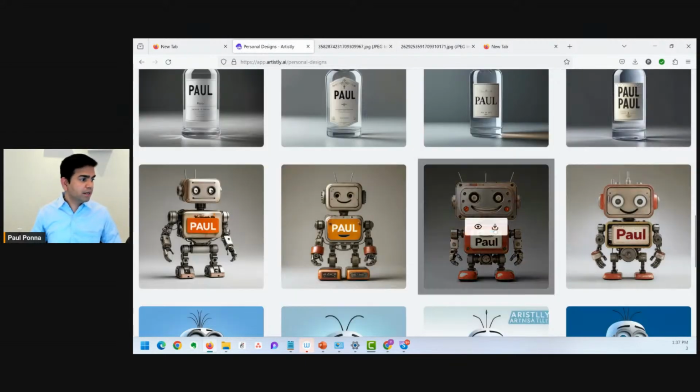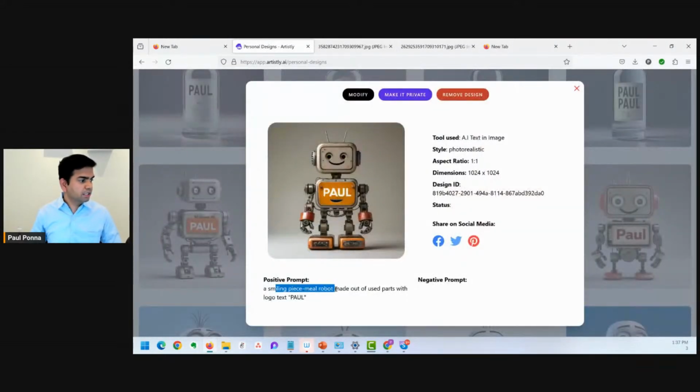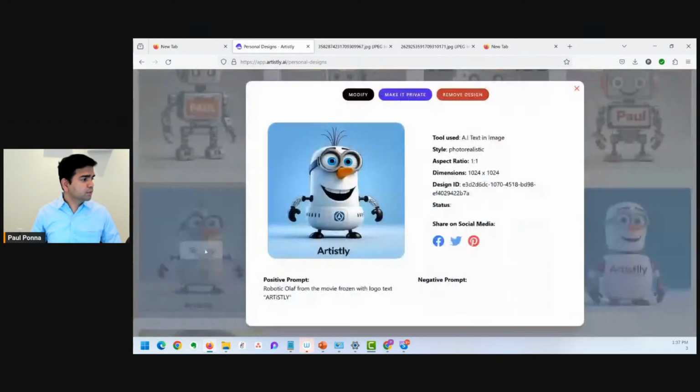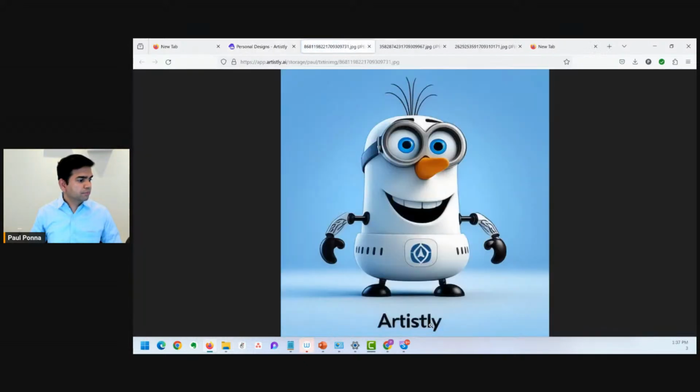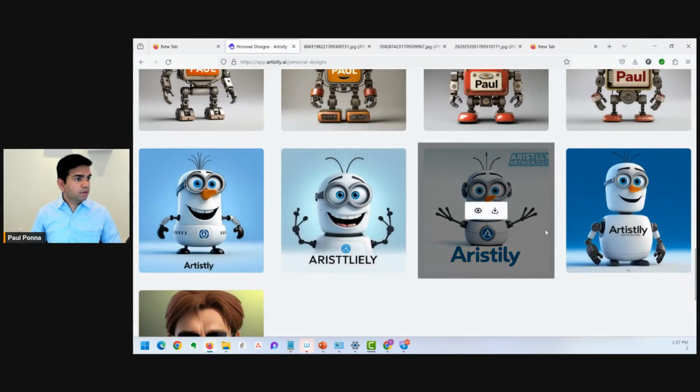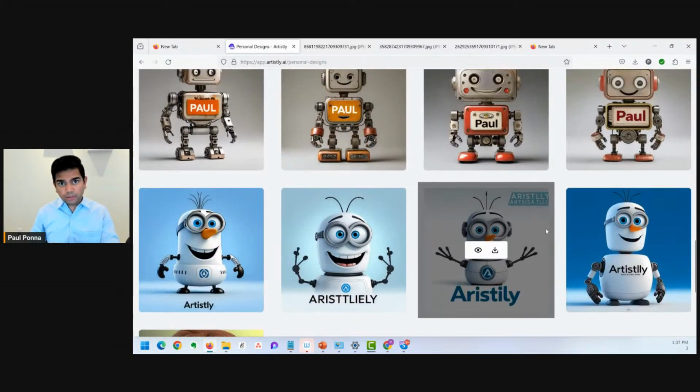And these are generated on the fly with a simple prompt. You see, there's a smiling robot, logo text is Paul, right? There's another one here, like this one right here. Look at that. Beautiful. There's a little text here, right? And this is another one. And I'll show you why it's not going to be perfect 100% of the time.